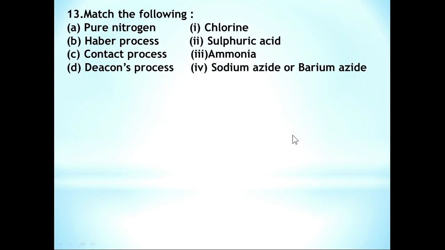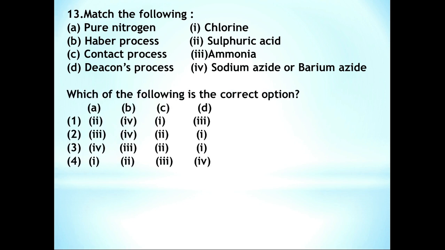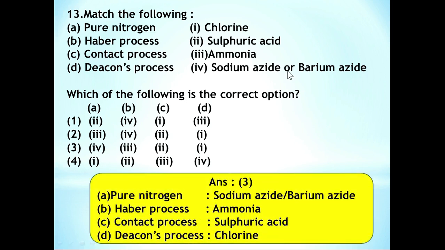Question number 13. Match the following: pure nitrogen, Haber process, contact process, Deacon's process, chlorine, sulfuric acid, ammonia, sodium azide or barium azide. Which of the following is the correct option? Here we have different combinations of these compounds and the preparative methods. If you know this single fact, that when we heat sodium azide or barium azide we get pure nitrogen, then you can easily answer this question, because this A4 combination is present in only one option, that is option number 3.